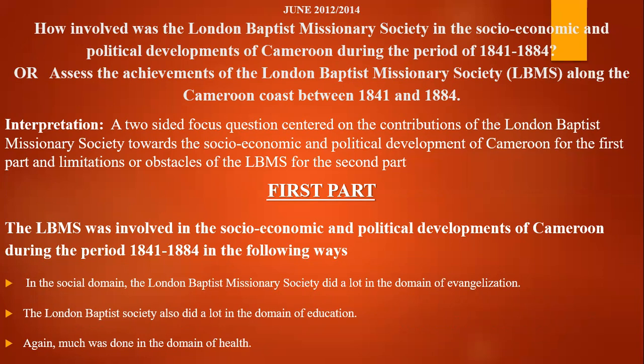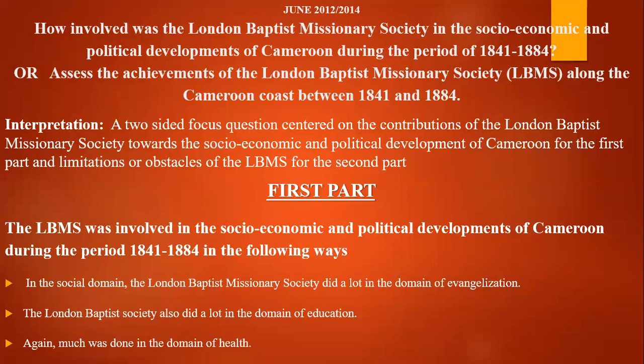You are giving the good part and the bad part. So indirectly, these questions are the same question as they are two-sided questions. Focus on the contributions of the London Baptist Missionary Society towards the socio-economic and political development of Cameroon for the first part, or the achievement. The achievement is seen at the level of social, economic, and political development of Cameroon. This you are going to give for the first part. And the second part, you are going to give the limitations or obstacles of the London Baptist Missionary.